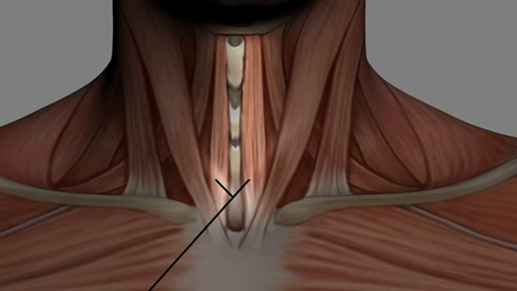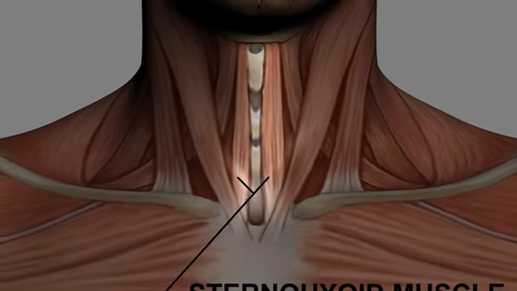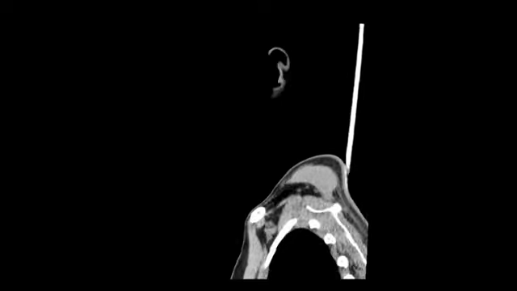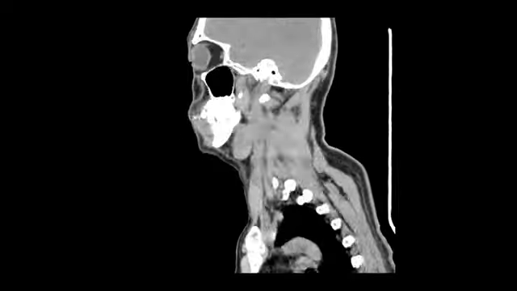Postmortem findings include congestion, petechial hemorrhages, and sometimes fracture of hyoid bone. Hyoid fractures are more likely with manual strangulation and increased age.